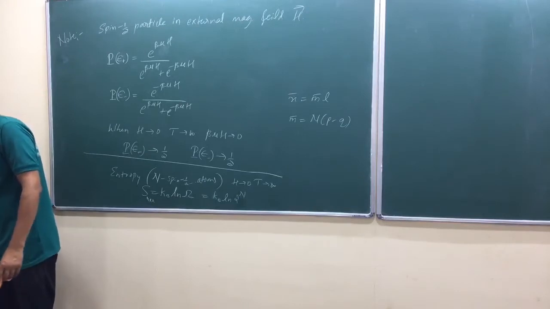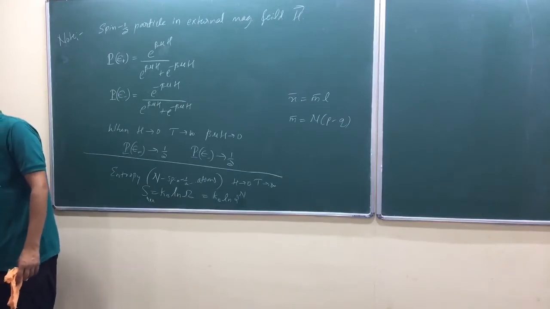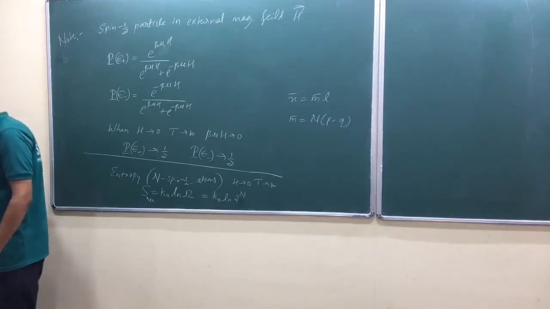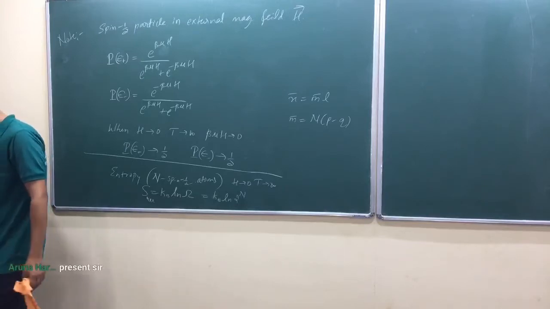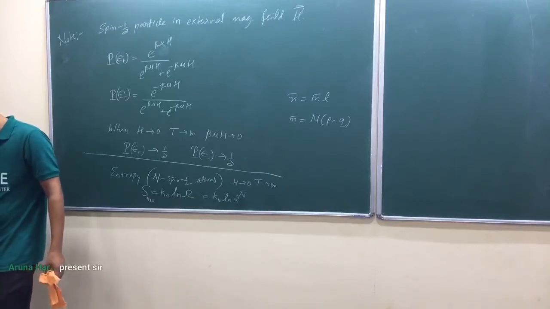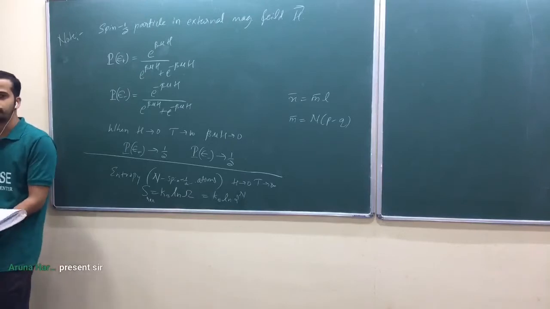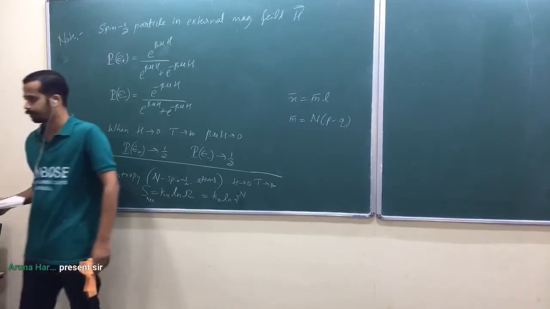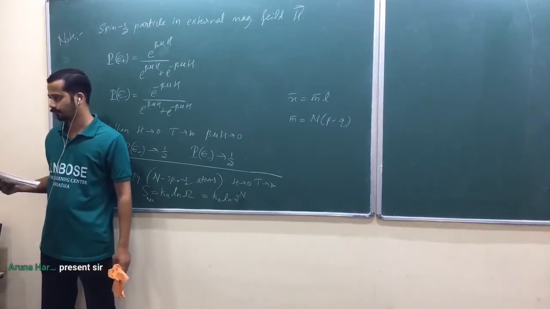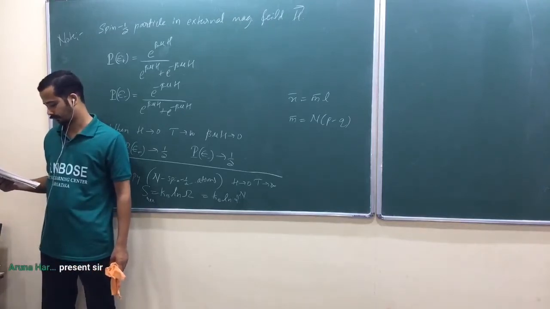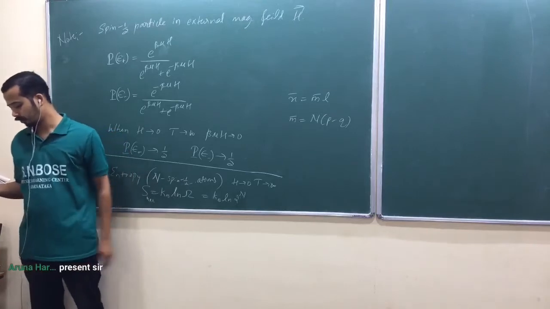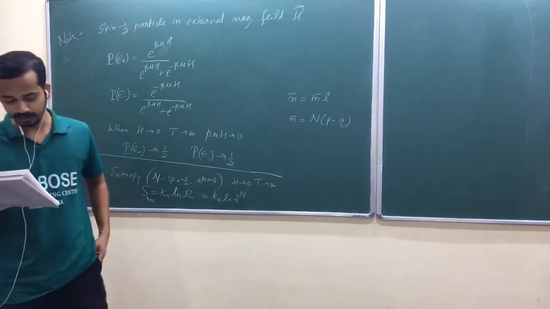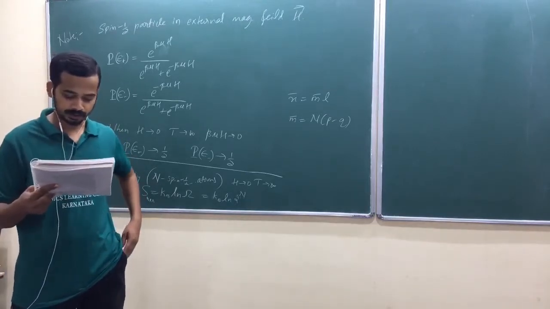Yeah, let us quickly solve problems from Reif so that I can get into MIT Princeton questions. 6.1. A simple harmonic one-dimensional oscillator has energy levels En equal to n plus half h bar omega.